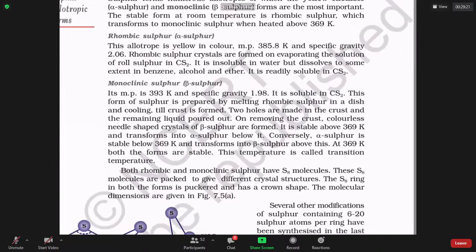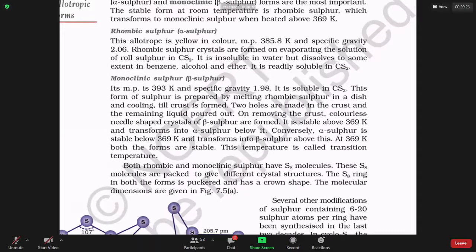When the sulfur is heated, you can make the monoclinic sulfur. How to do it? Just melt the rhombic sulfur and cool it. You will get a layer, like when hot milk is cooled, you get a layer of cheese. Like that, molten sulfur